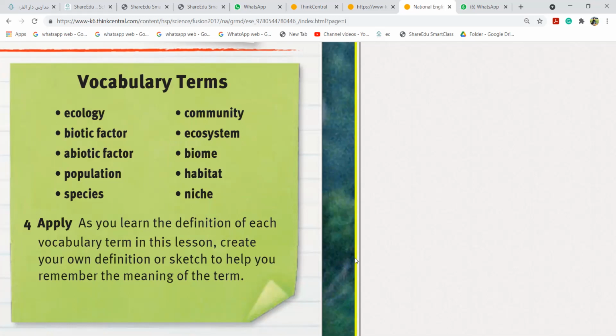Okay, tell me, is the bird under biotic or abiotic? Malak, tell me, where will it arrive? Under biotic or abiotic? Biotic.